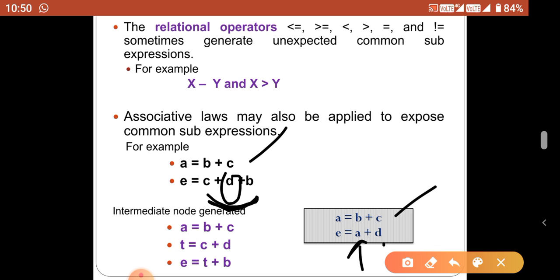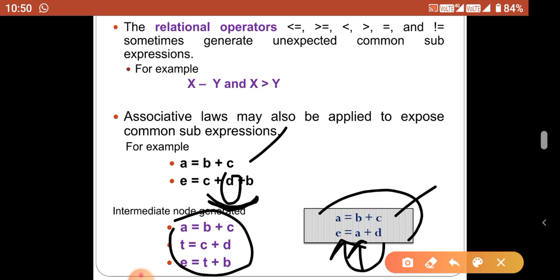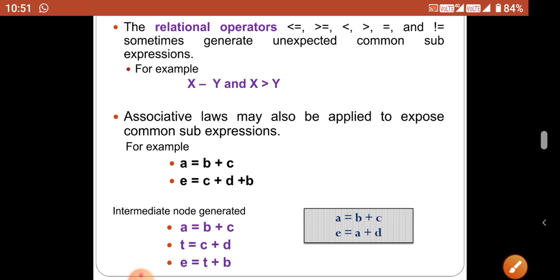So a plus d goes to e. So these three lines of code are once again optimized into two lines of code. This can be achieved by using the associative or otherwise commutative law. So this is an example of how we can optimize our program.